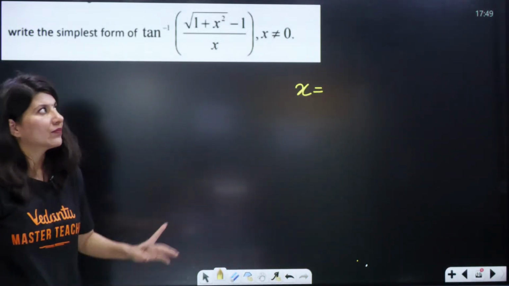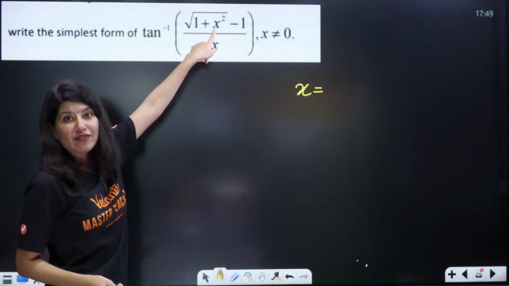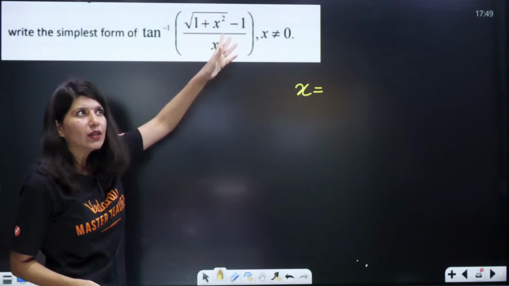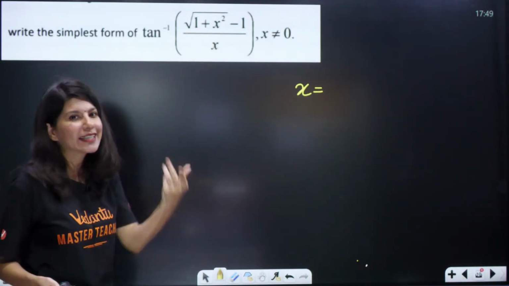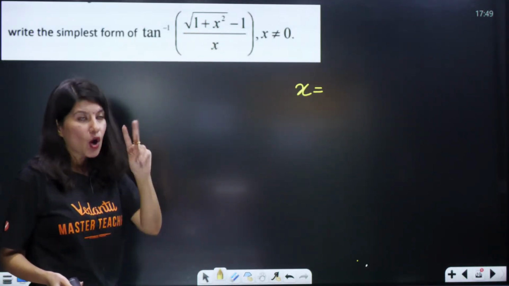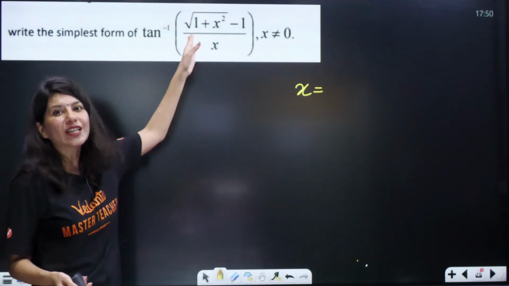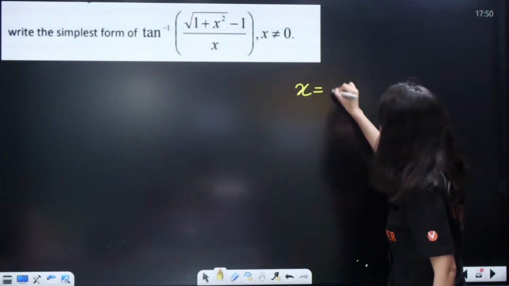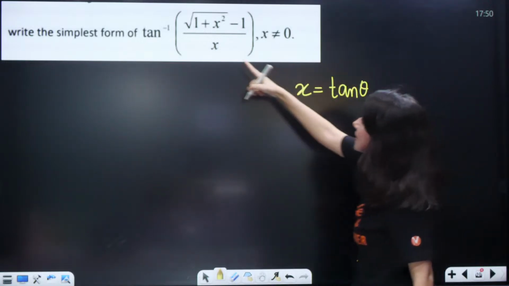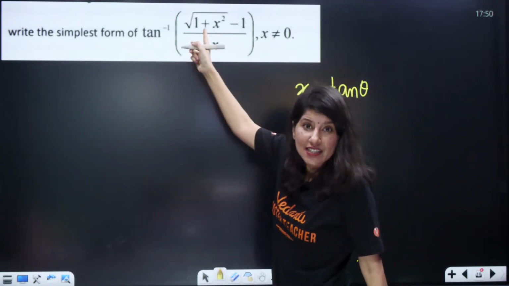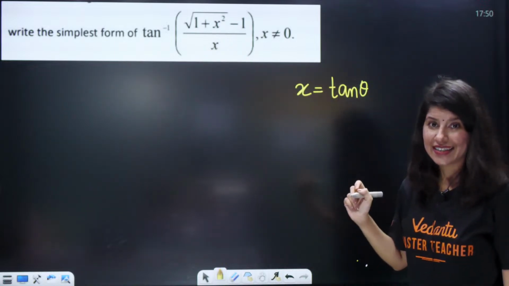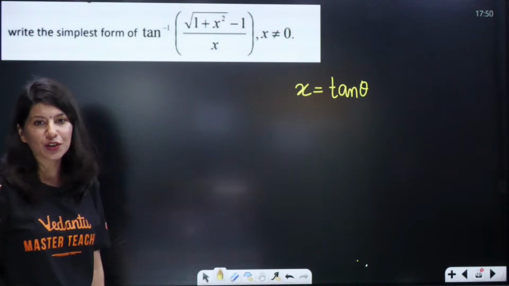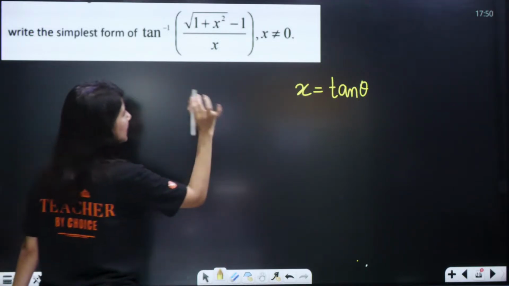Now you tell me, 1 plus sine square theta, if I put x equals to sine theta, will it work? Will it even create any identity? 1 plus sine square theta, there is no such identity, sine theta rejected. Option number 2, cos theta, again rejected, 1 plus cos square, no such identity. But the moment you put tan theta, 1 plus tan square theta is what? Sec square theta, right? That's why x equals to tan theta will work for you. Yes, Indrani, absolutely right.